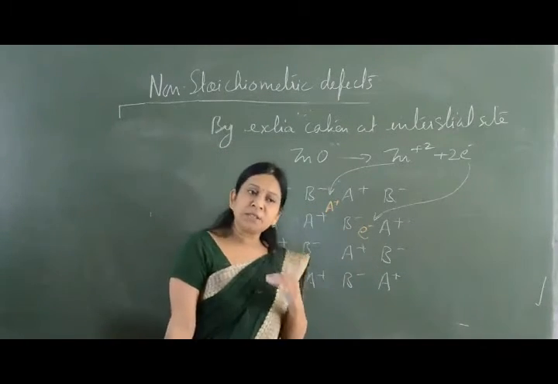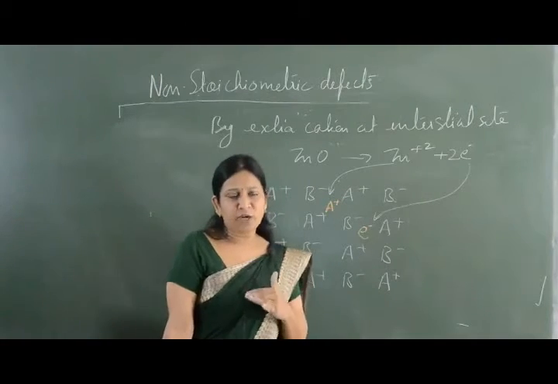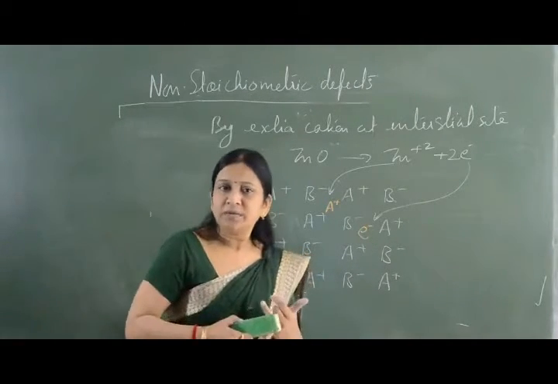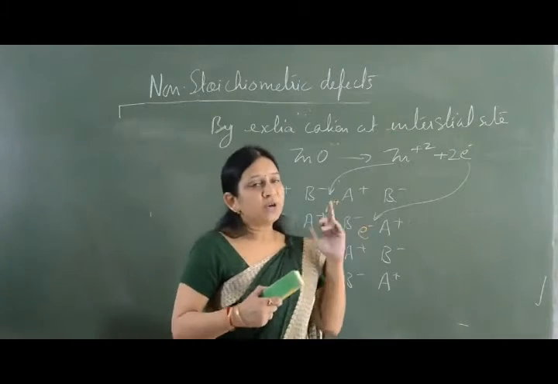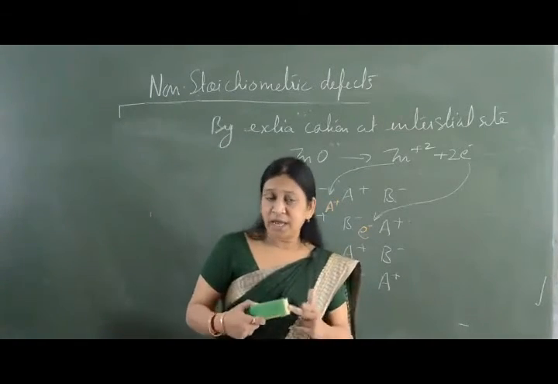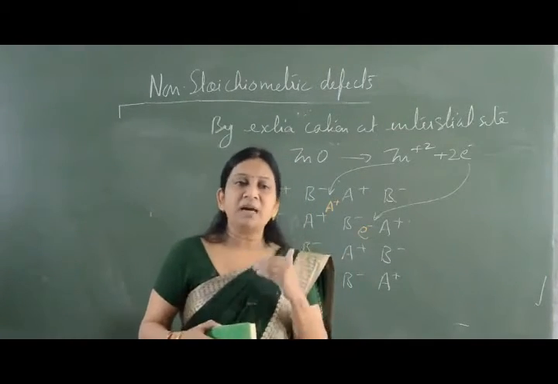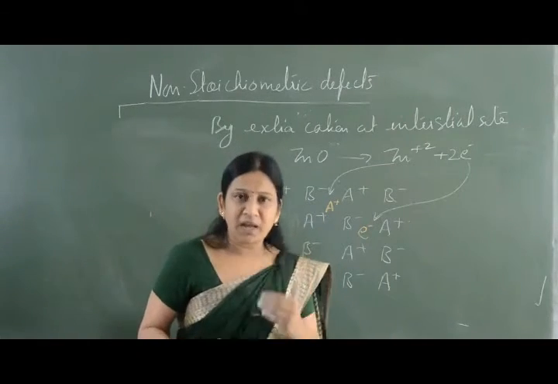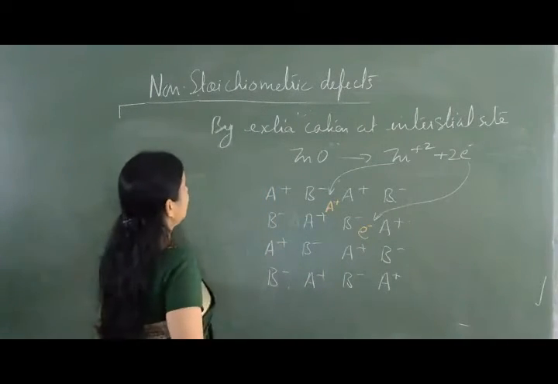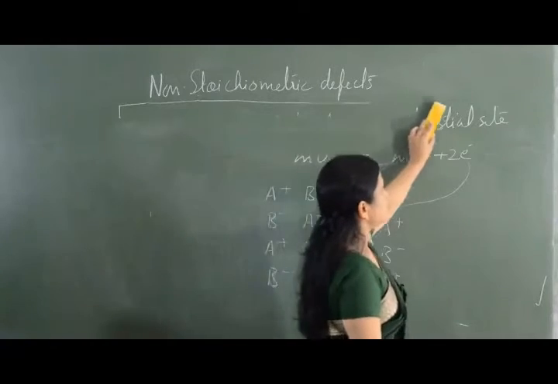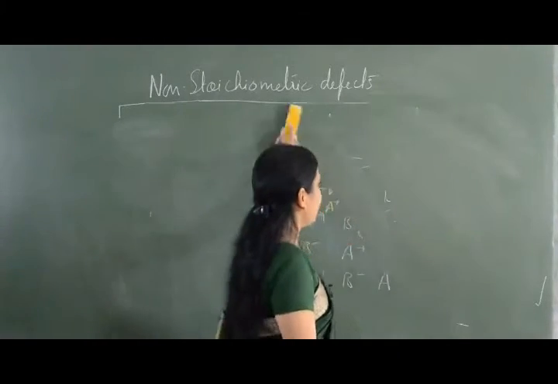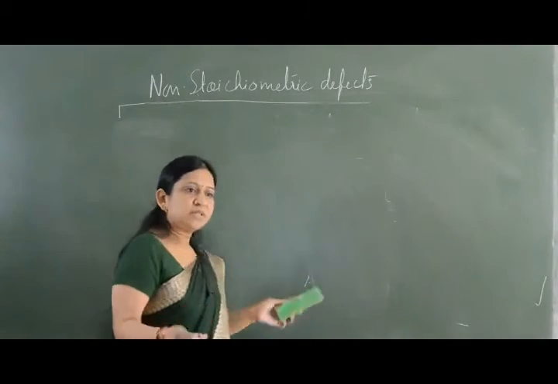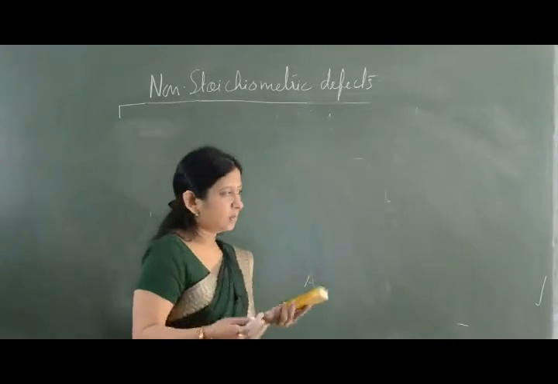So this is the consequence of metal excess defect, whether it is by anion vacancy or by extra cation in the interstitial site. The crystal after the metal excess defect is going to behave as a semiconductor, and the semiconductor is N-type. Why N-type? Because in both cases, after the defect, we have electrons.